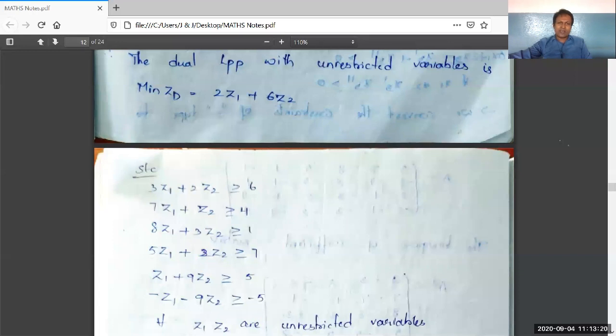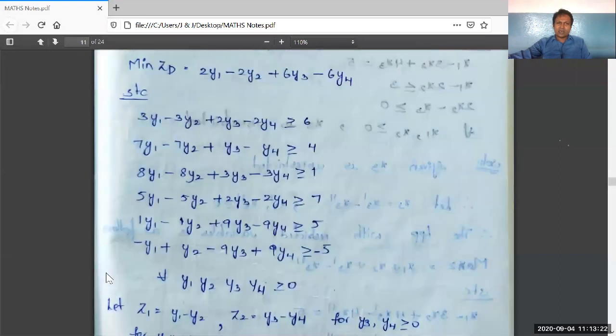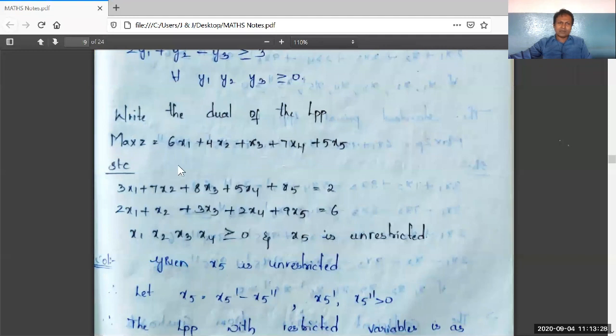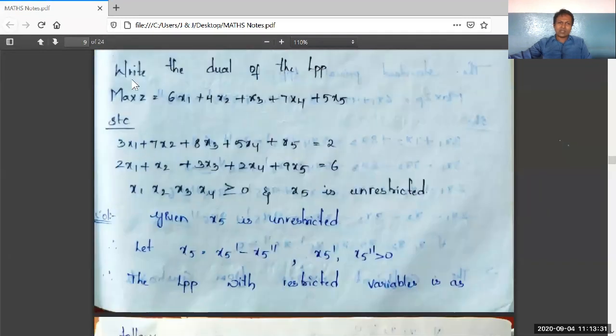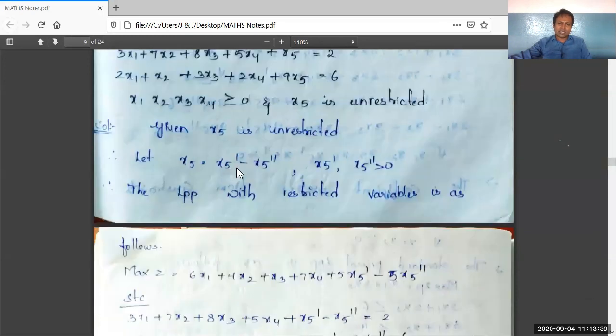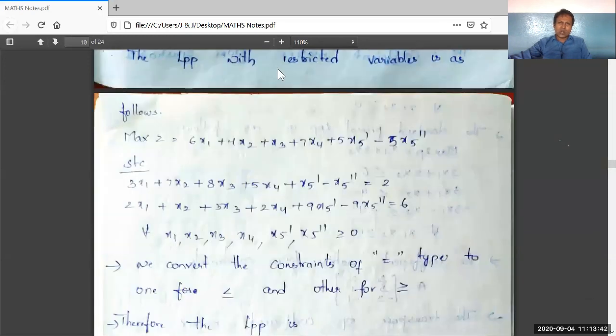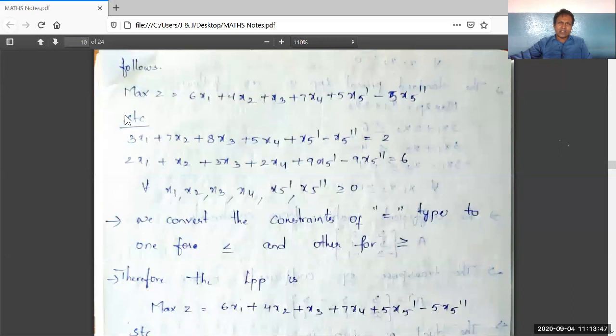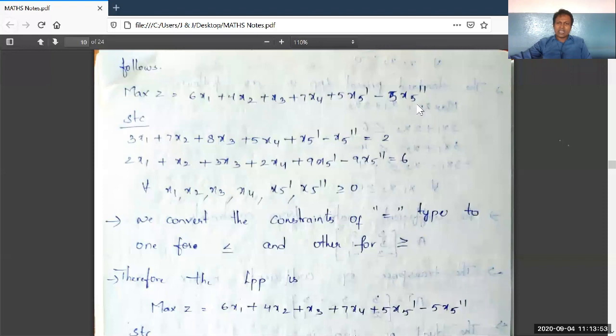Right. So have a glance from the first question part. See, write the dual of LPP. It is a question containing two equalities with one unrestricted variable, that is x5, converting first x5 as difference of restricted variables, inserting x5 is equal to x5 dash minus x5 double dash in the given general LPP. The given general LPP is containing equal to signs with max z.